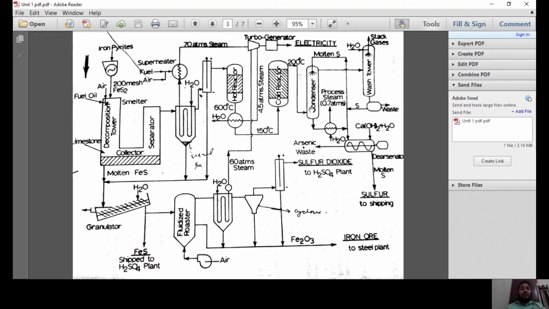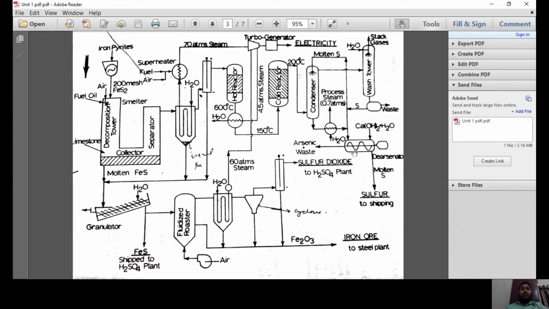This sulfur vapor is further condensed in a spray condenser. The heat of fusion is attained by the addition of process steam at 0.7 atmosphere. Some part of the sulfur present in the form of vapor is sent to the wash tower. It means some percentage of the sulfur will escape out. The escaped sulfur vapor from the condenser is washed in a wash tower and recycled back. The sulfur that has been formed is further passed to the dearsenator unit.